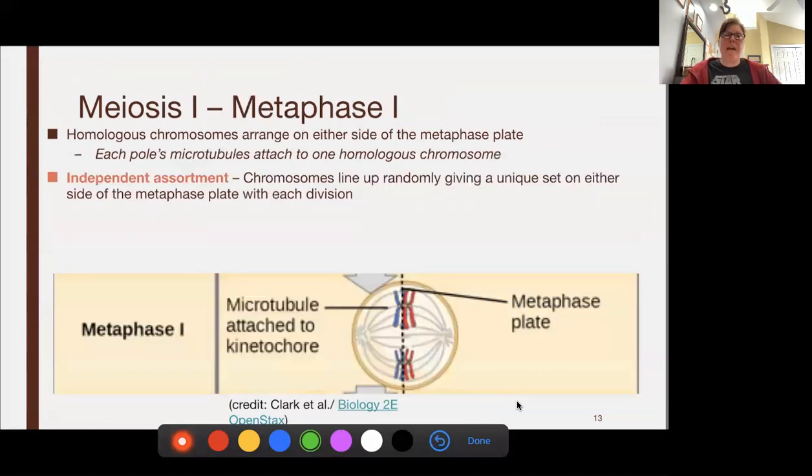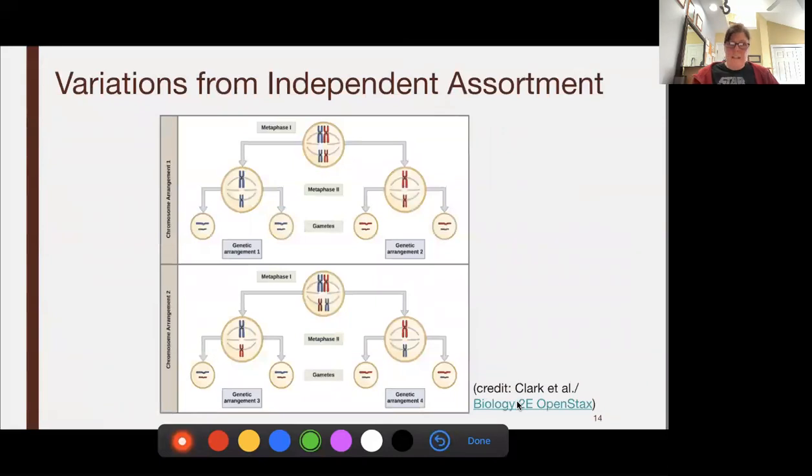We're going to pair up with our partners across from each other for metaphase. So we're going to line up on that metaphase plate with our homologous partner across from us. Now, there are 2 ways that we could set this up. Notice all the blue are on one side and all the red are on one side. So on our metaphase plate, we can have all dads on one side. And so when it splits, I call this a divorce. You split your parents up. You have one gamete that has all moms and one that has all dads.